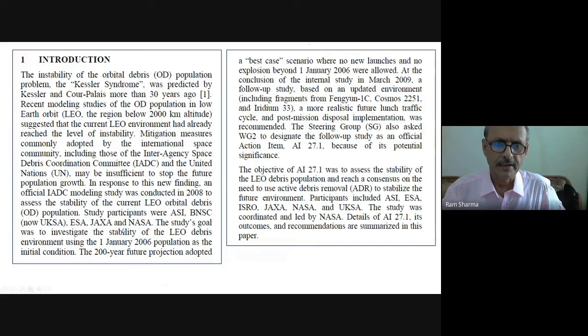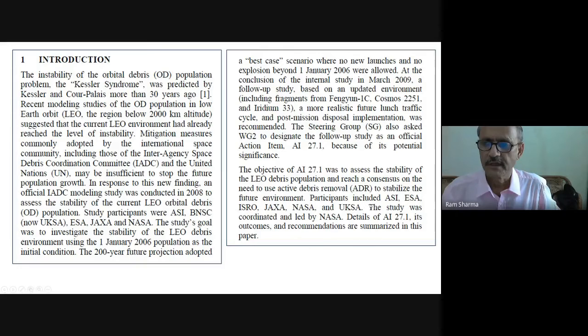I am not going to discuss the entire paper, but you see the people, the agencies who were involved in this modeling. The objective of this was to assess the stability of the low Earth debris population and reach a consensus on the need to use active debris removal (ADR) to stabilize the future environment.